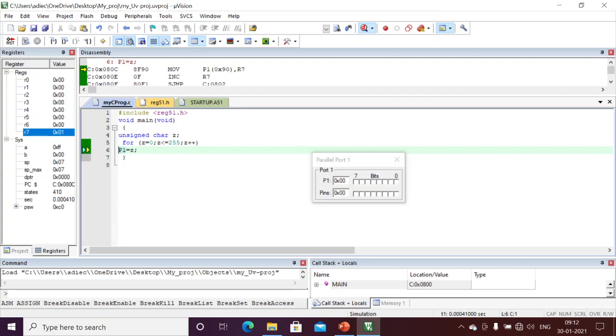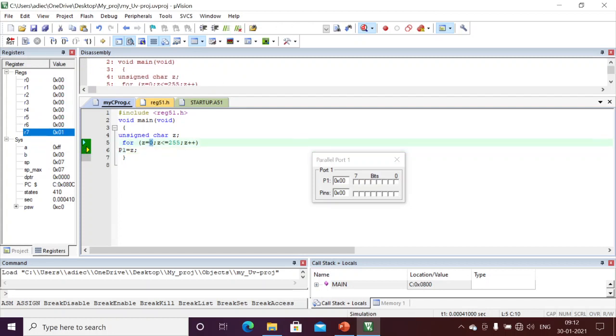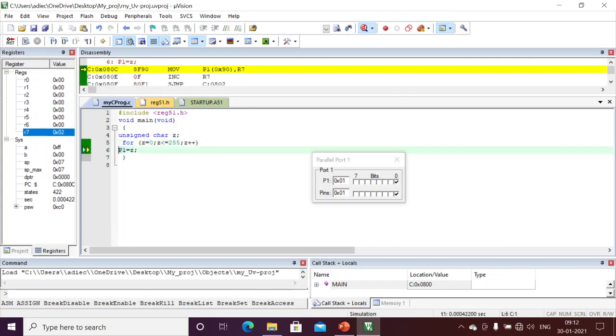Okay, here I've just written the first 0, and it will be incremented to 1 now. 1 is less than 255, so I'm writing 1 to the port. See, 01. Next 02, 03, 04, 05, 06, 07, 08, 09, and 0A. Okay, here it will always be written in hex format. Here I am writing the value 10 to the port. It will be converted to the hex value, and that hex value is written to the port. Similarly, until 255 we are going to write the values. See here, 10 to 1F, next 20 to 2F, 30 to 3F, until FF it will reach.